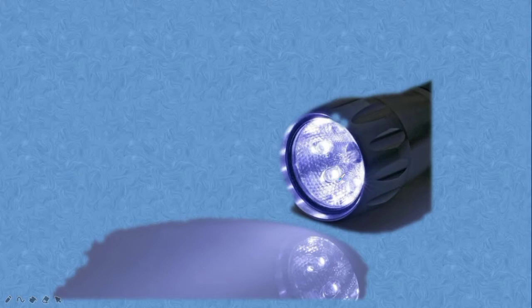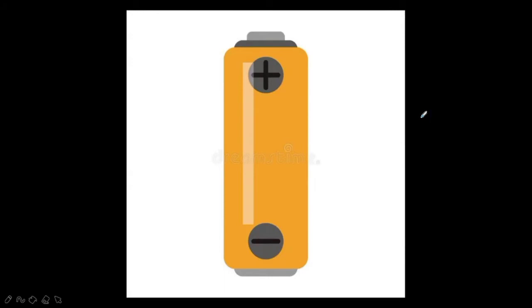Did I say correct? No. Keep it in mind, you should not use the term battery. What are we using? We are using a torch. So inside this torch, it has an electric cell. Have you seen an electric cell? Yes, you all have seen an electric cell, but you might not have heard this term. Just look at this picture. What is this picture? Commonly you will say it is a battery, but what is it? It is an electric cell. So electricity to the bulb in a torch is provided by the electric cell.